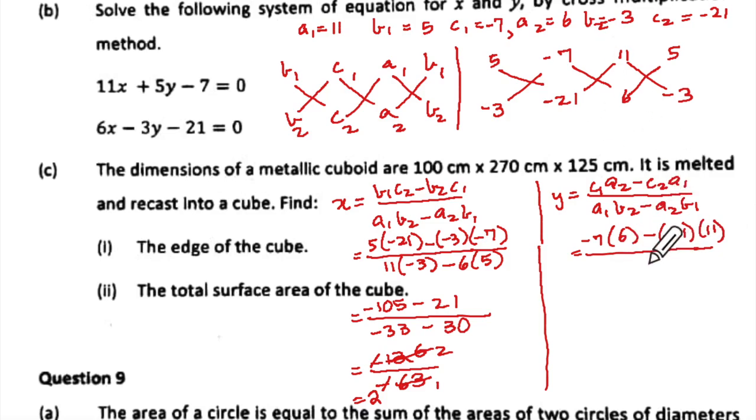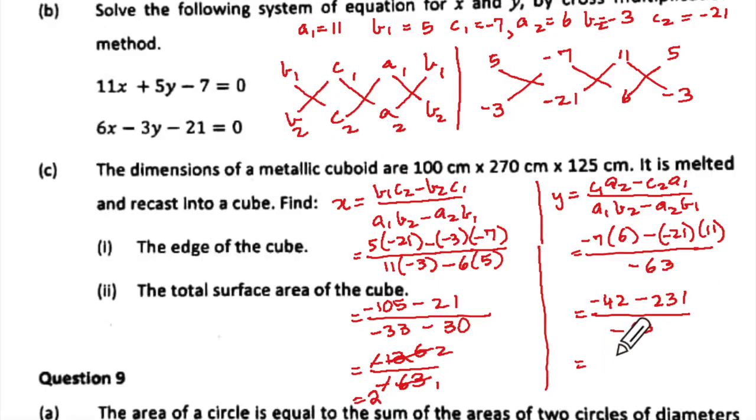Now in the denominator, I'm just going to write minus 63. So this will be 6 sevens 42 minus 42, and minus it will be 21 into 11 is 231, upon minus 63.